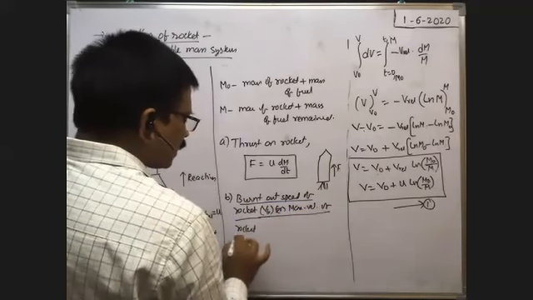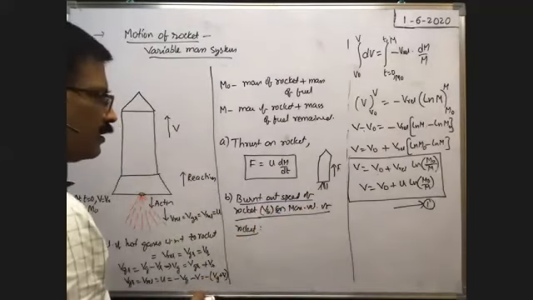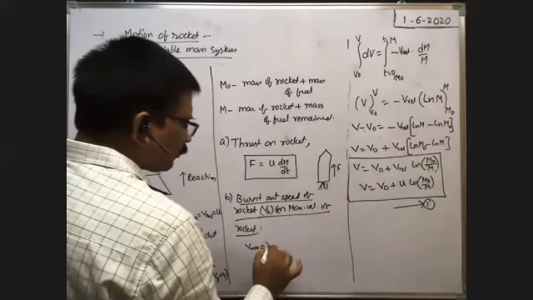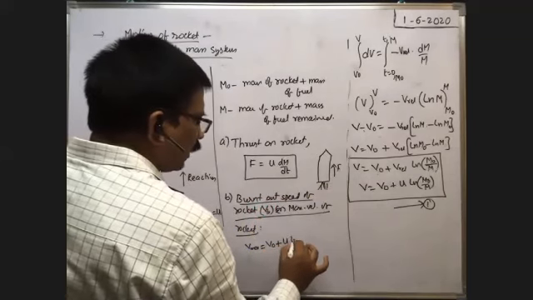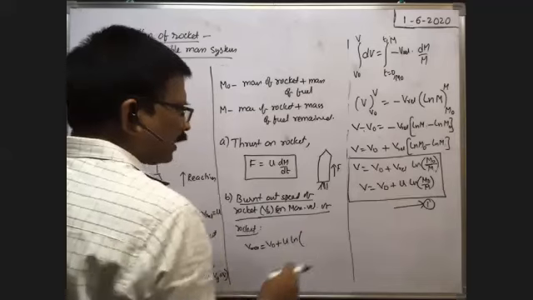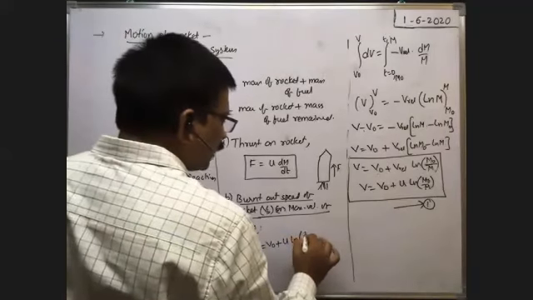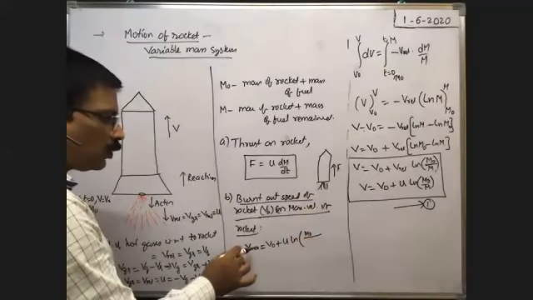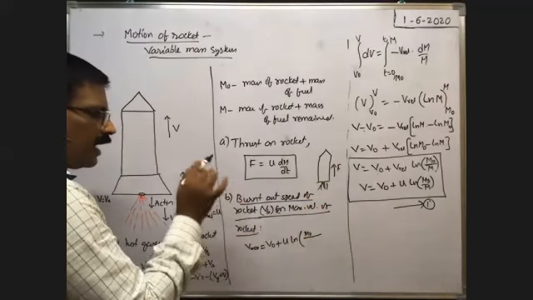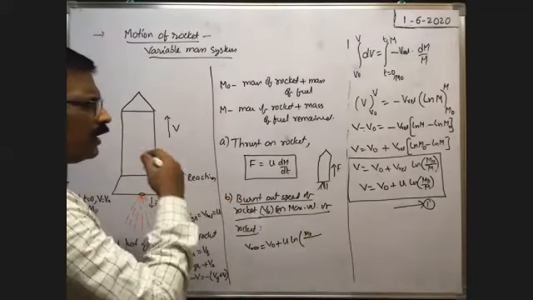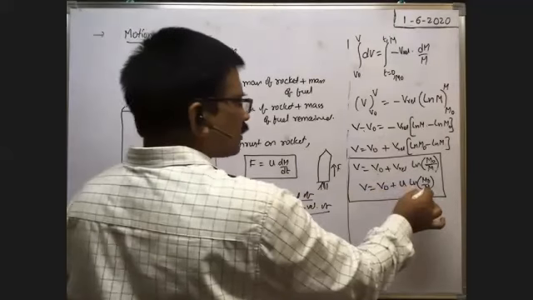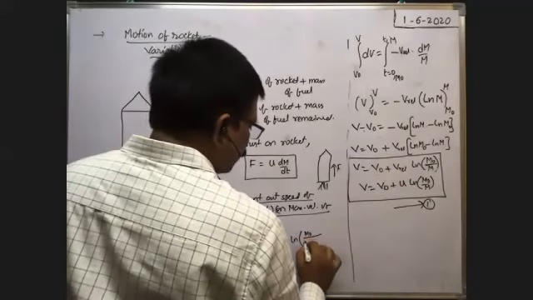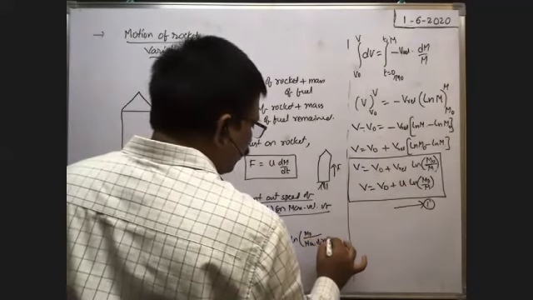So what is the maximum velocity of the rocket, or burnt out speed of the rocket? In such a case, Vmax is equal to the formula V0 plus u into ln. What about M0? M0 is the mass of the rocket with fuel, taken by capital M. Burnt out speed means the velocity of the rocket after the total fuel is exhausted. When the total fuel is exhausted, this M is the mass of the rocket alone, no? That's why here we have to write the mass of the rocket only.